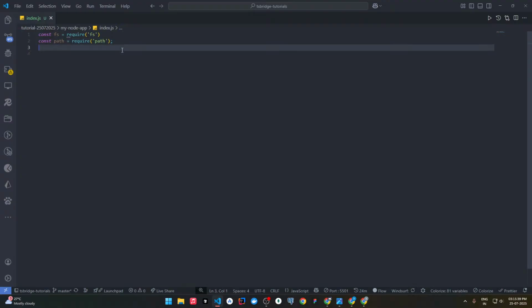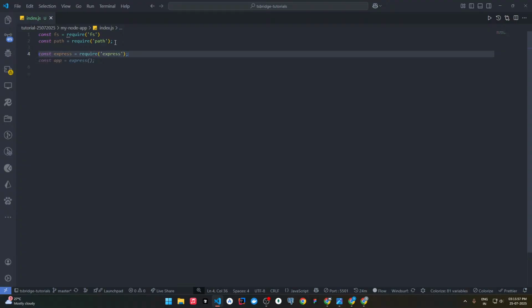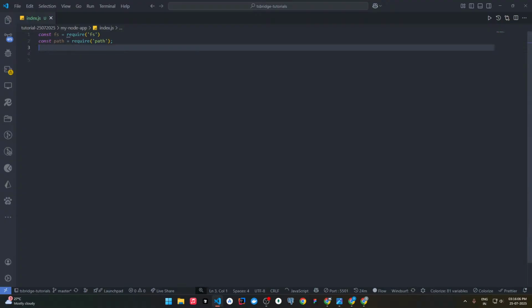This part everyone knows now. We are declaring a simple variable here, and here we are giving the simple reference. In the same way, if we need to use the express package, we can simply use it like this. Here we are only declaring the path where exactly the module is stored. Currently we don't need to use express. We'll do that later.